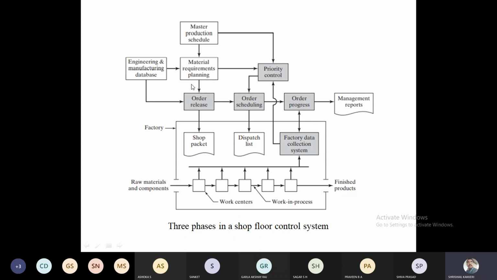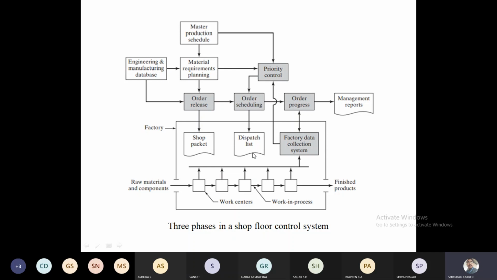In the other way, the order will be received. This is the paperwork. And what about the material work? The material requirement plan has been done, and from the database we are extracting the information, and the order will be released. So this is about the material, and this is about the processing. After that, the whole factory will be involved, and you can see the shop packet and dispatch list.